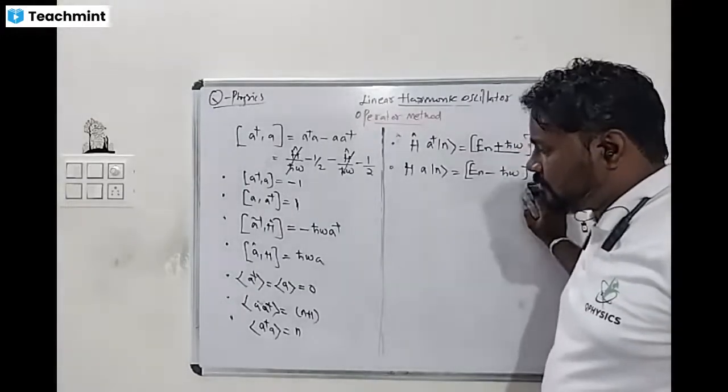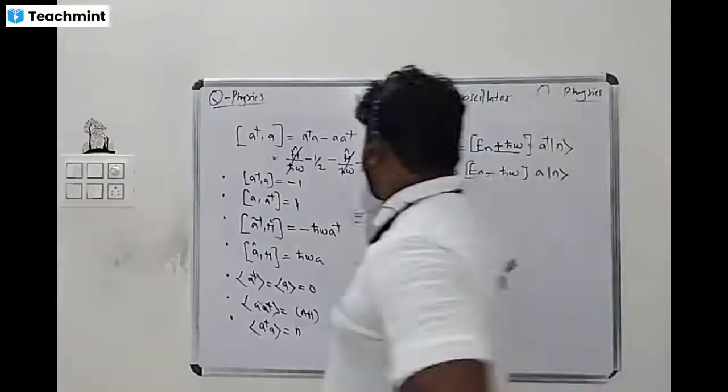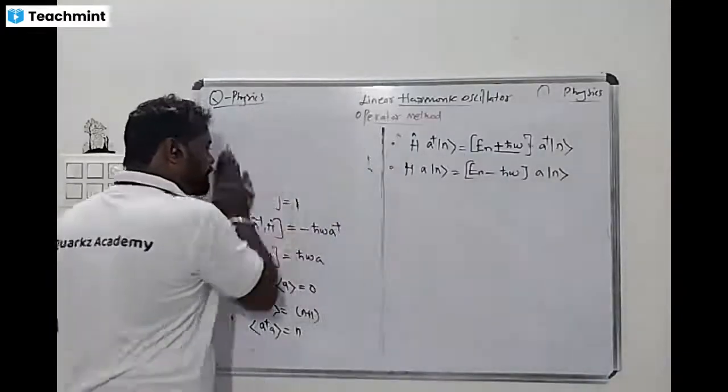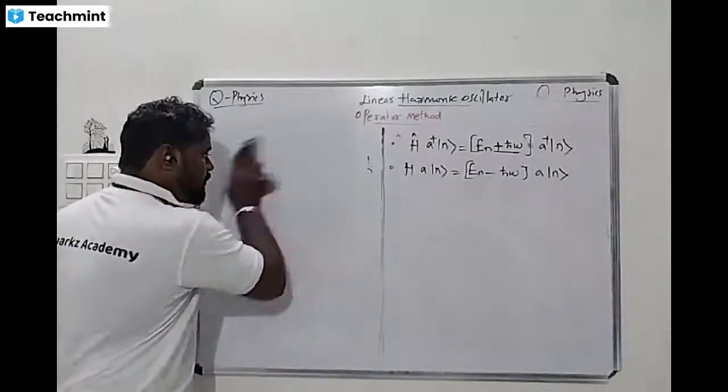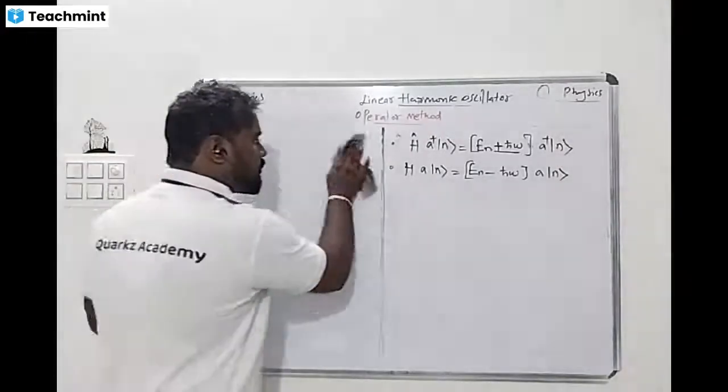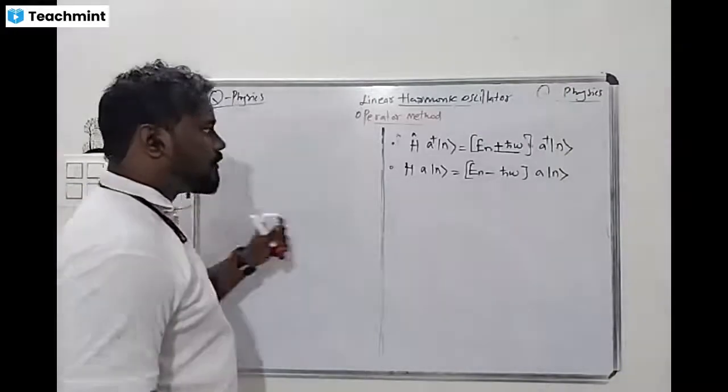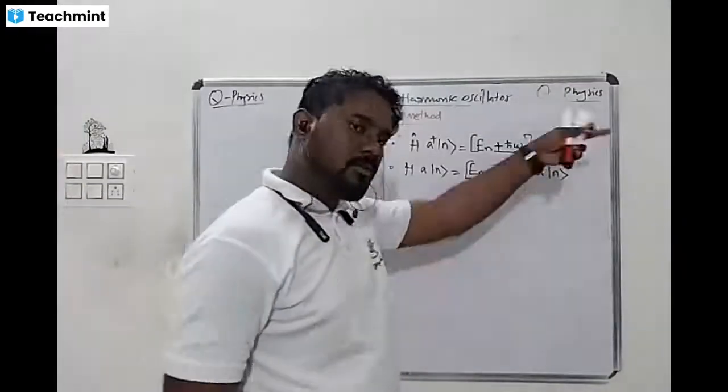The Hamiltonian on A dagger nth state is En plus h cross omega A dagger nth state, and on A nth state is En minus h cross omega nth state.